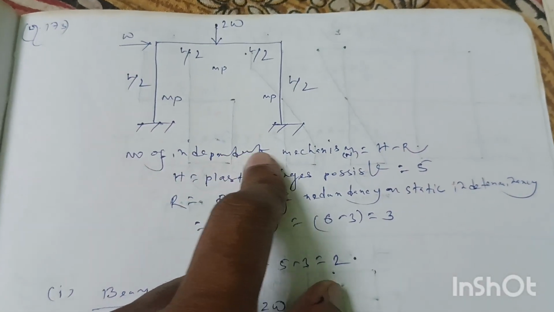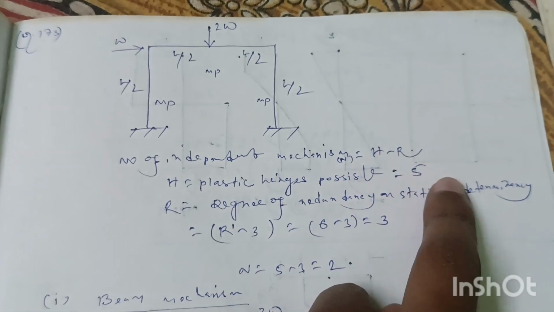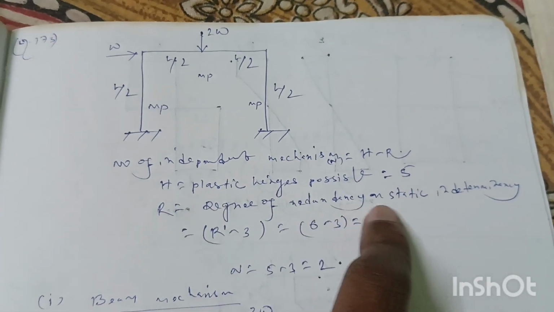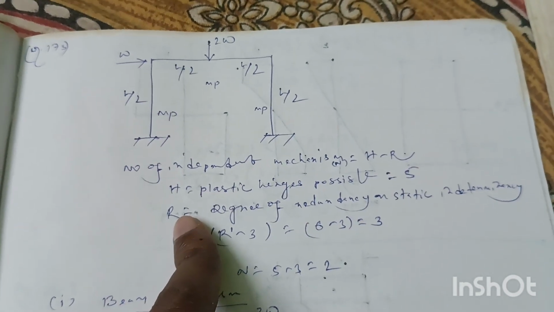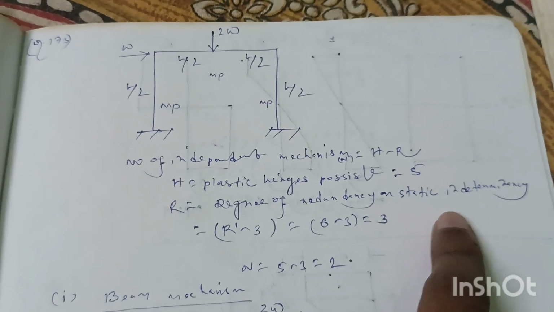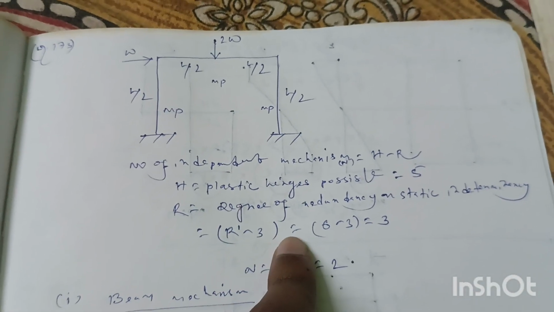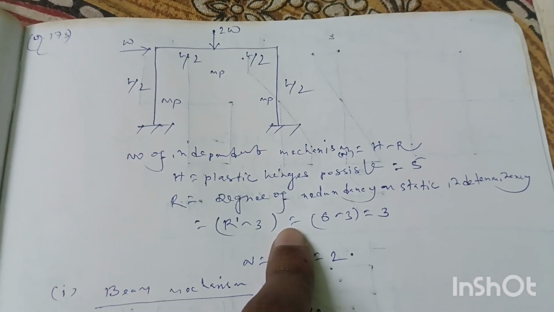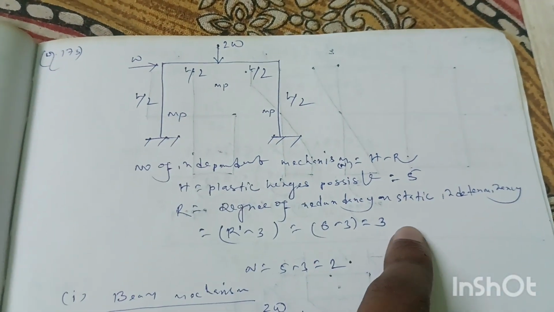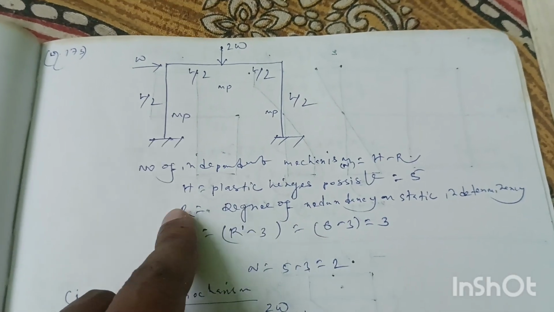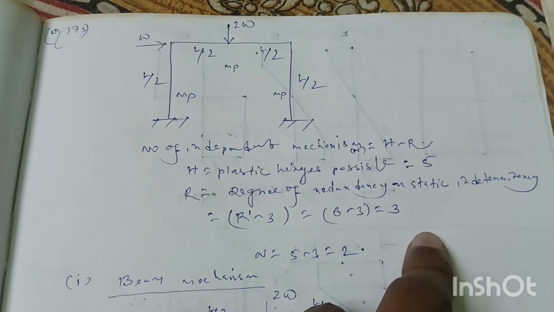So the number of independent mechanisms N will be equal to capital H minus capital R, where capital H is the plastic hinges possible, that is equal to 5, and capital R is the degree of redundancy or static indeterminacy, which is equal to R dash minus 3. R dash is the number of reaction components from these two supports, that is equal to 6. So capital R will be equal to 6 minus 3, equal to 3.